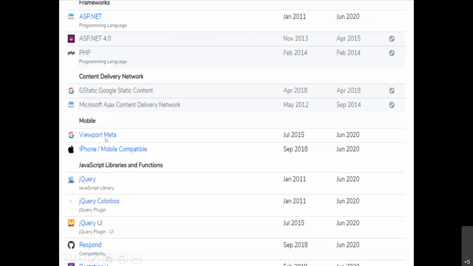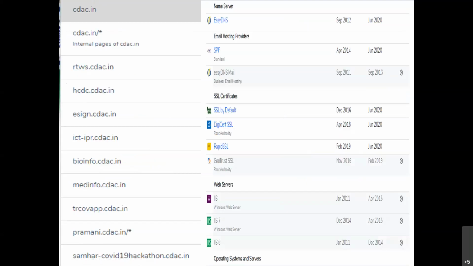Then these are the JavaScript libraries and functions, when they were first detected, when they were last detected, along with the subdomains as well. So it is also showing me a list of all those various URLs which are associated with this cdag.in.